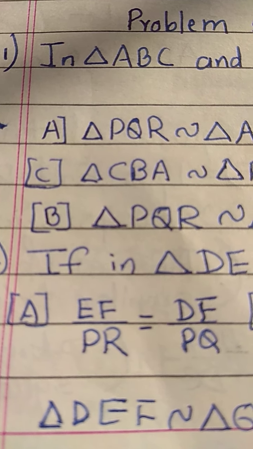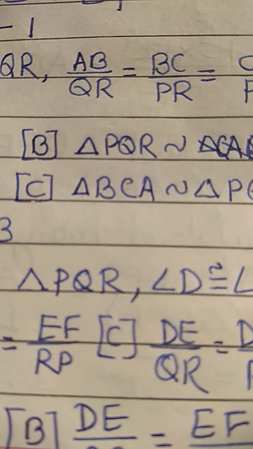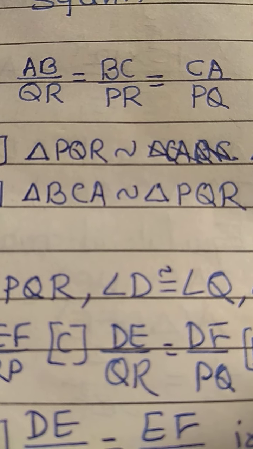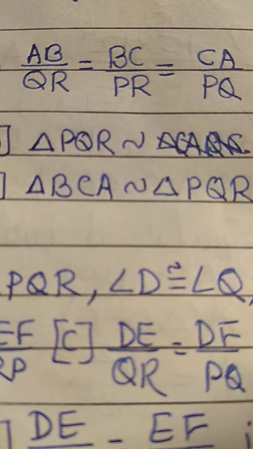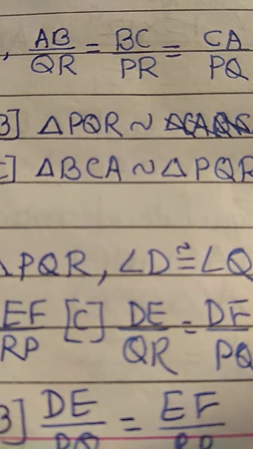Problem set 1, question number 1. In triangle ABC and triangle PQR, AB upon QR equal to BC upon PR equal to CA upon PQ. Then which options are correct?